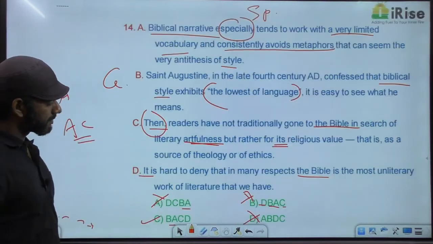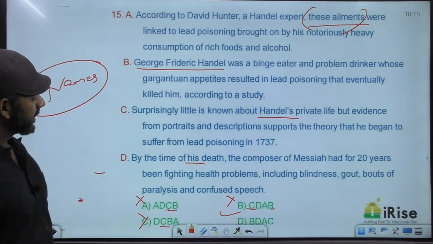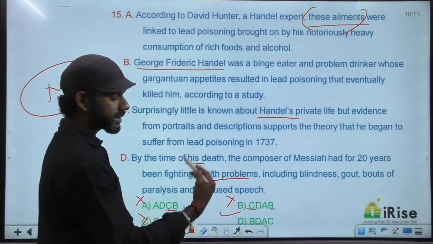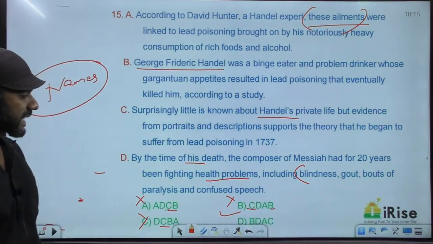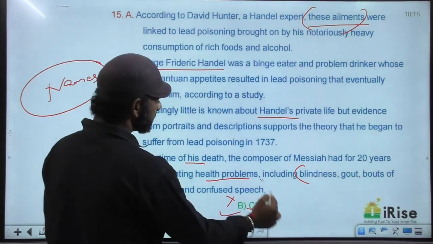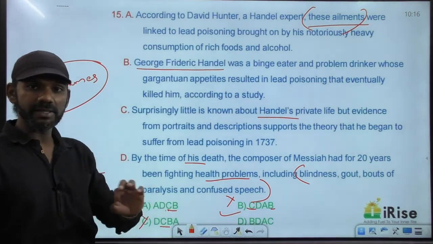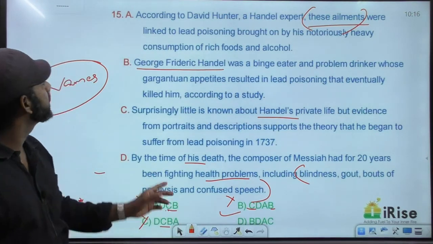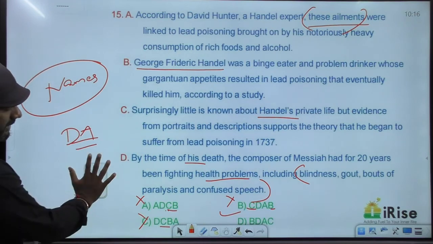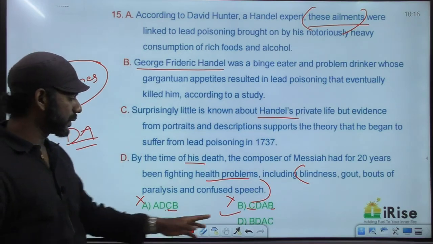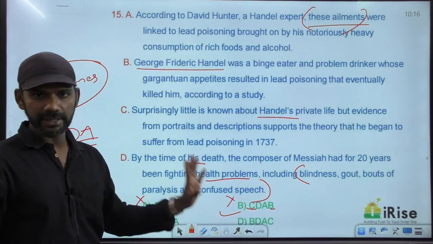Sentence D, which says fighting many health problems, including blindness, gout, bouts of paralysis, and confused speech. These are diseases or ailments. So these ailments must refer to the ailments mentioned in D. So DA must be a mandatory pair, and DA as a mandatory pair comes in two options, B and D. B is anyway gone, so the answer is D.